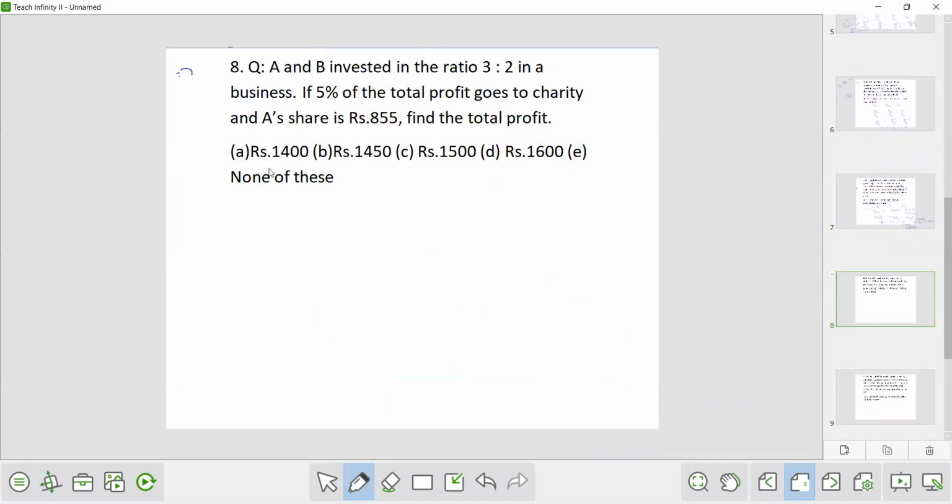The next question, this is a very beautiful question. A and B invested in the ratio 3:2 in a business. If 5% of the total profit goes to charity and A's share is 855, find the total profit.